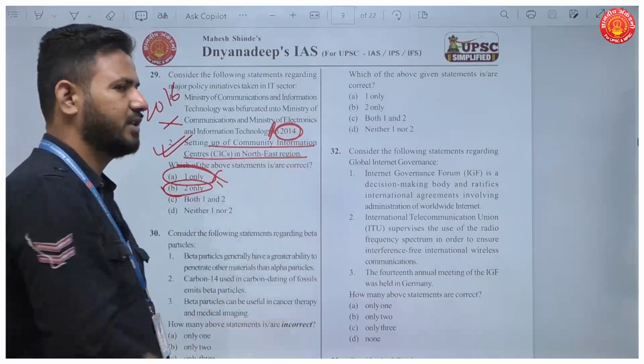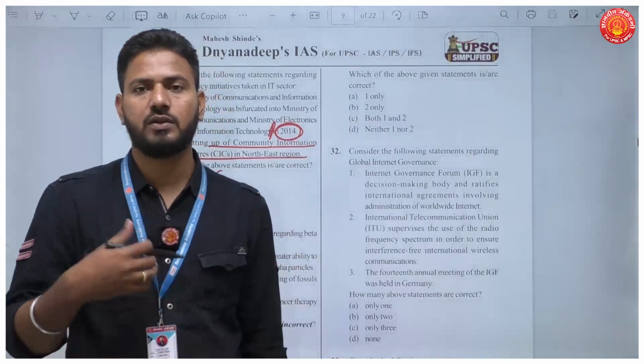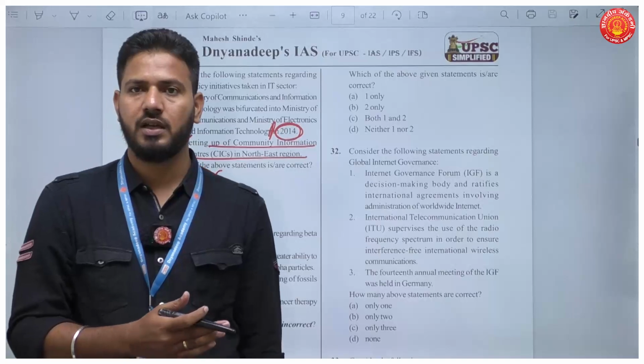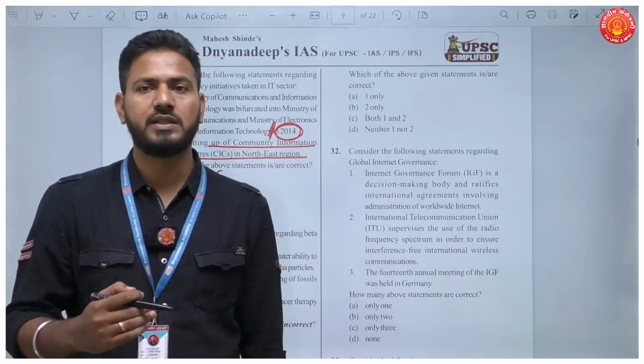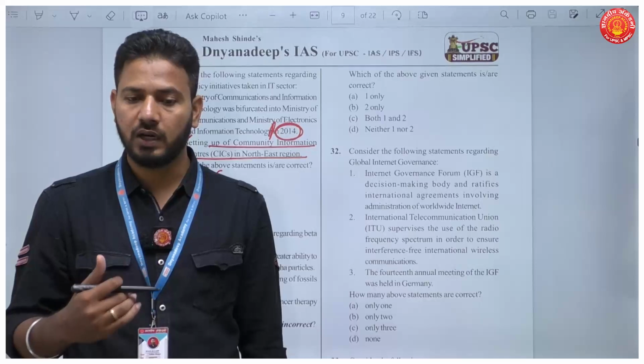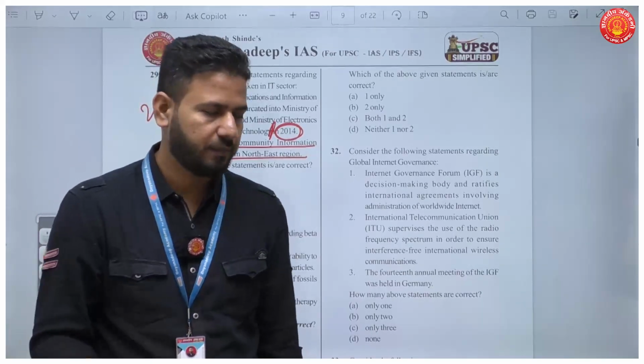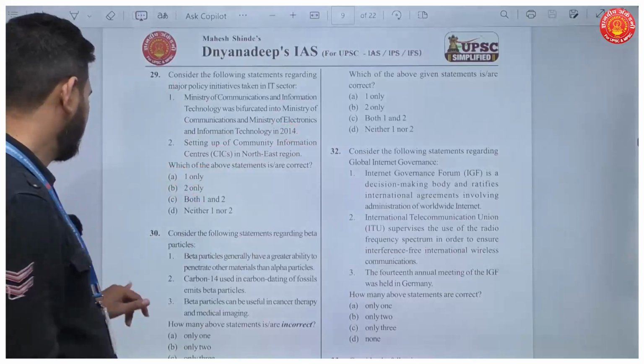What are community information centers? These are the centers which you recognize as Setu Kendras or Maha E-Seva Kendras in Maharashtra. It aimed to provide government services to the people, governance, right? Bringing government closer to the people or giving electronic services over the internet. Okay. Then question number 30.